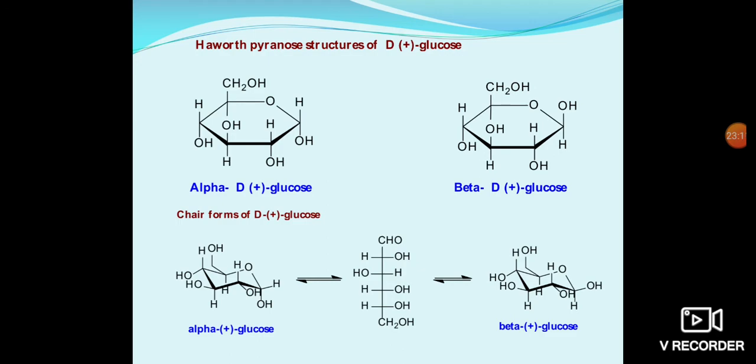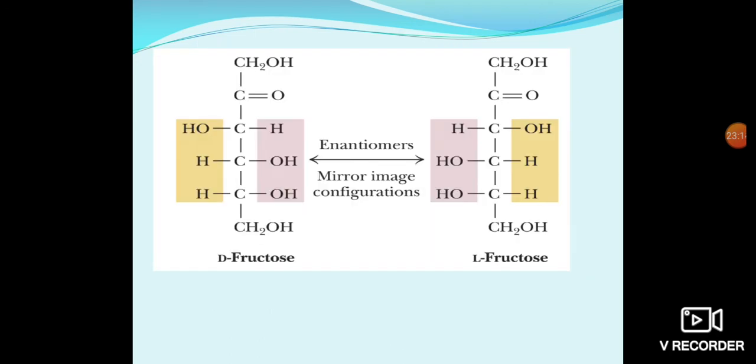Here we will discuss enantiomers. Enantiomers means the mirror images of two configurations are called enantiomers. Here we see D-fructose and L-fructose. These are mirror image configurations. They are enantiomers. They are not superimposable with each other.